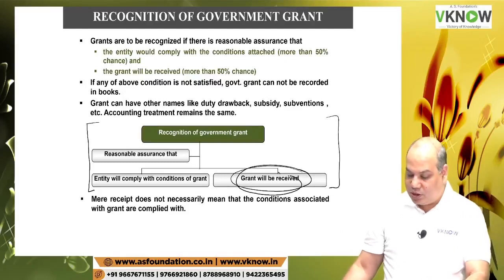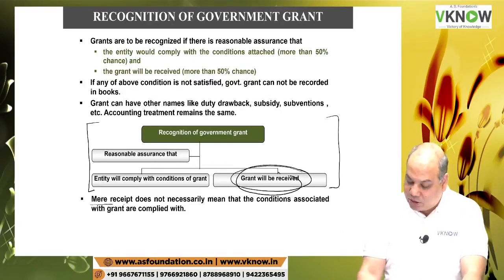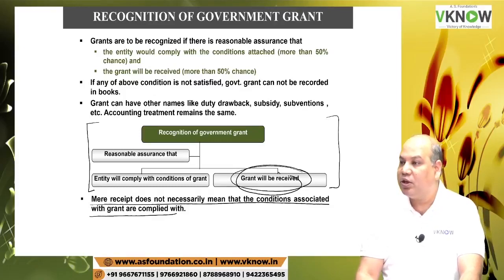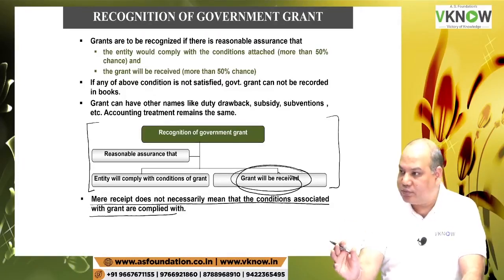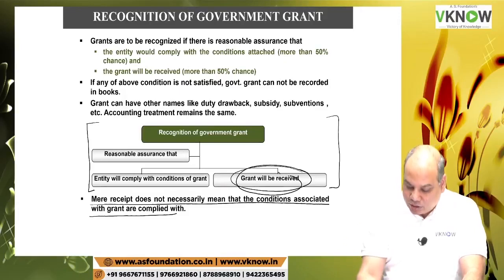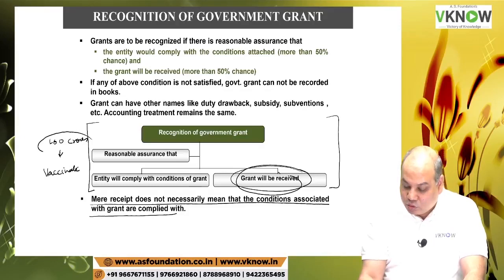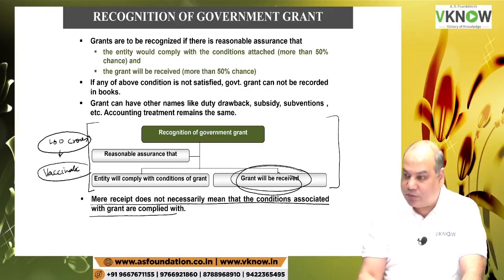Okay, so be careful. Mere receipt does not necessarily mean that the conditions associated with the grant are complied with. Sometimes government may give you a grant. Government says, okay, we are in a hurry, please take this 100 crore and vaccinate crores of people, because you said, I will do the work only if I get the money first.